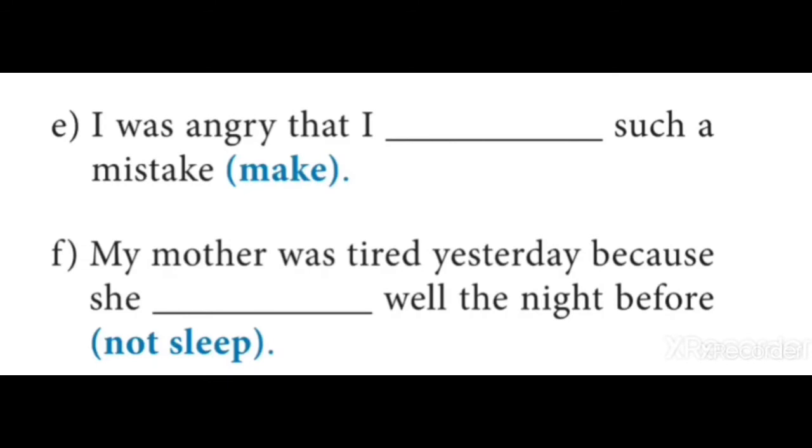The first action is making a mistake, and so it should be written in perfect form. Since the second action is given in past simple, the first action should be represented in past perfect, and so the answer is had made. I was angry that I had made such a mistake.